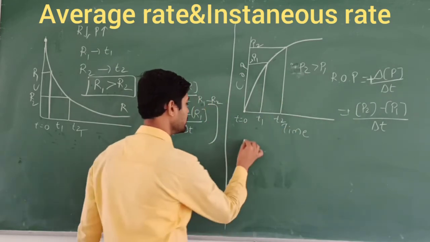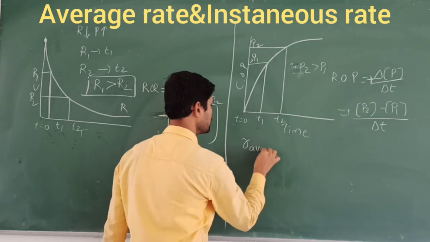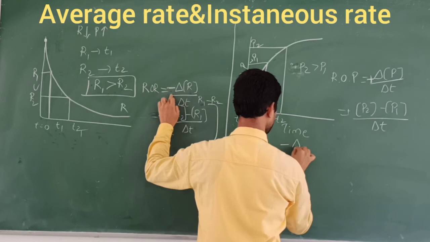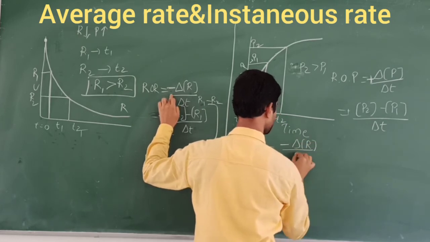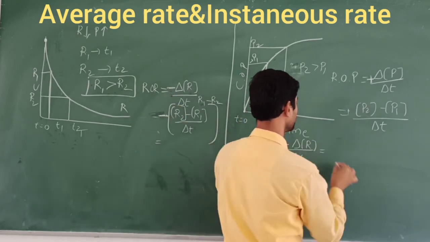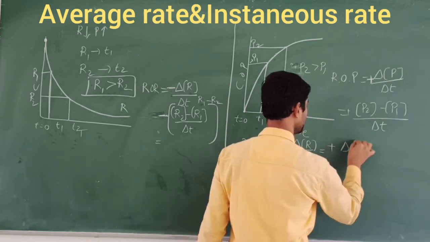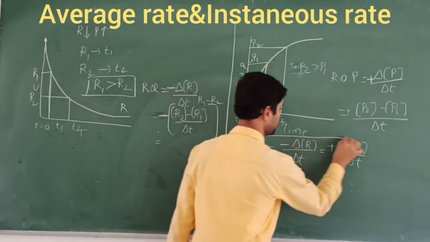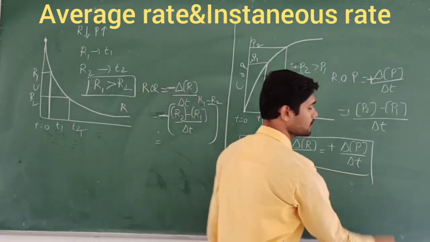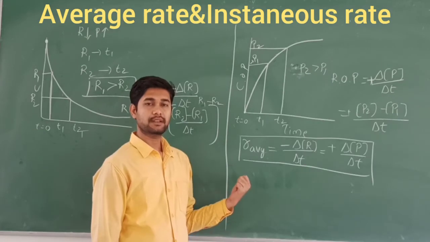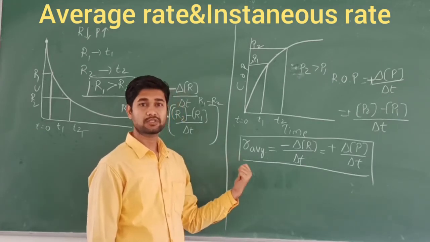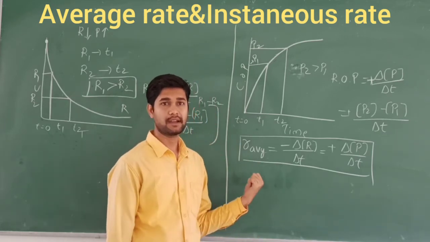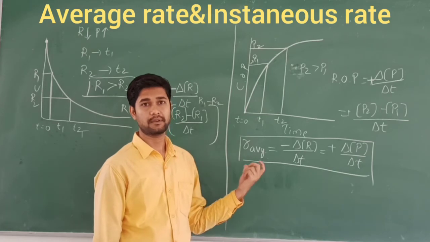Now I am going to write the average rate overall. Average rate for the reaction: minus change in the concentration of the reactant with respect to time delta T, that is equal to change in the concentration of the product with respect to delta T. So this is the average rate of any reaction. The limitation of the average rate is that it is constant over a given interval of time chosen, but in reality the rate changes at every instant, right?